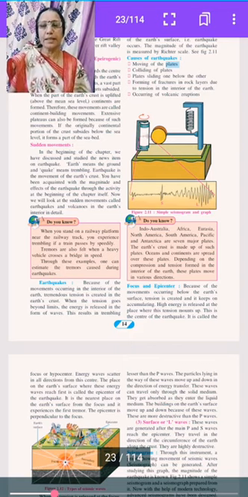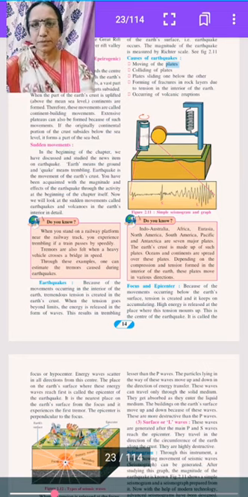Energy scatters in all directions from this center. The place on the earth's surface where these energy waves reach first is called the epicenter of the earthquake. It is the nearest place on the earth's surface from the focus and it experiences the first tremor. The epicenter is perpendicular to the focus.